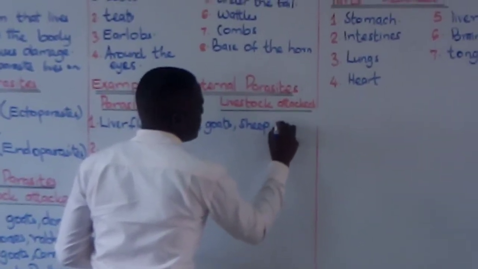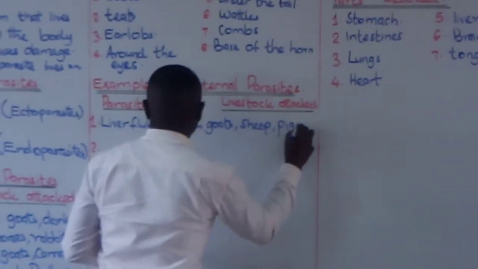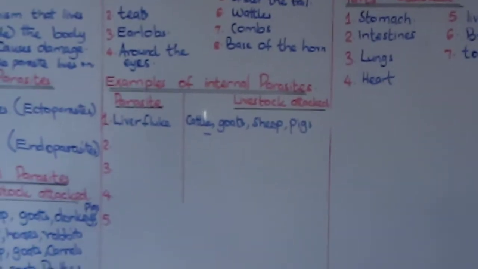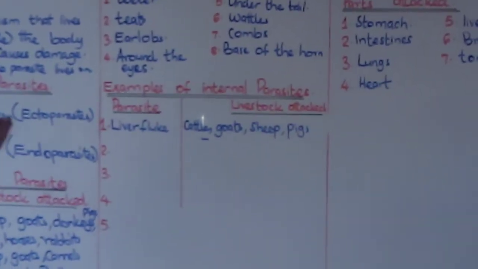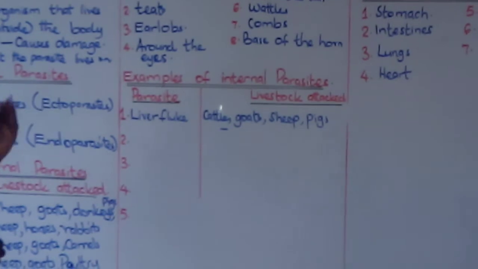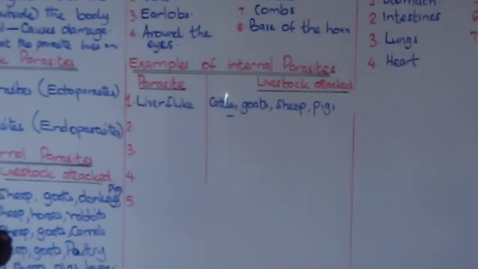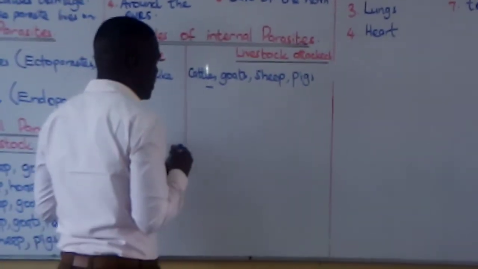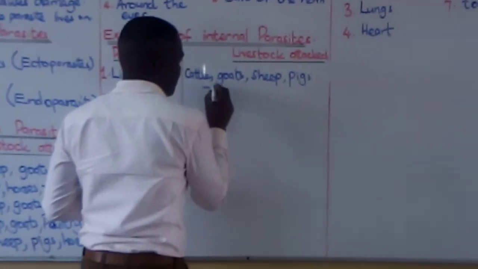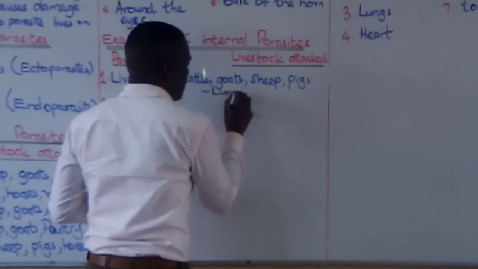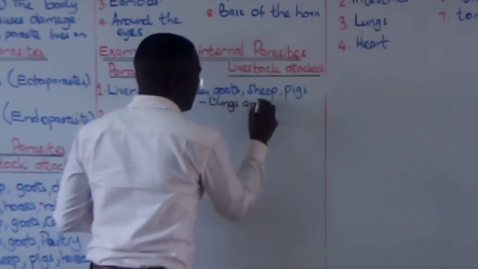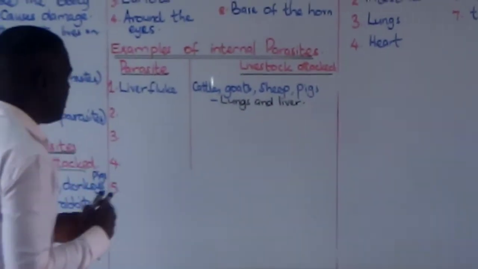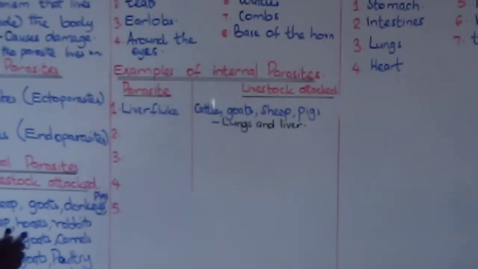Where do they attack? Which part of the animal do we find the liver fluke? Lungs and liver. Remember, I'm writing this one in a different color. It attacks the lungs and liver of those animals.